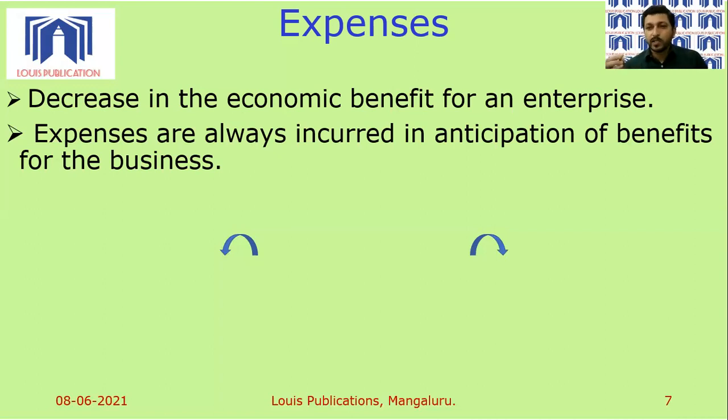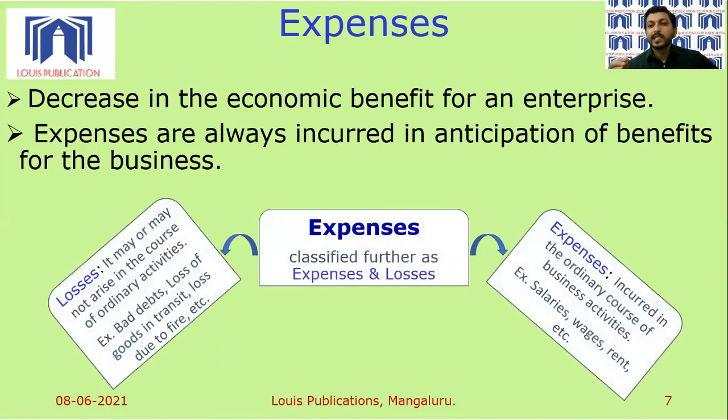Next, we talk about insurance. Why do you pay insurance to the insurance company? Because the company gives me security, gives my business the protection. If in case something goes wrong in the business, if the business catches fire, if there is a natural calamity, and if my insurance covers that particular aspect, then definitely the insurance company is going to give us compensation. So whenever the business is spending, business always anticipates benefit. Remember, there cannot be an expense without a benefit, and always you will have a benefit out of the expenses that the business is going to incur.